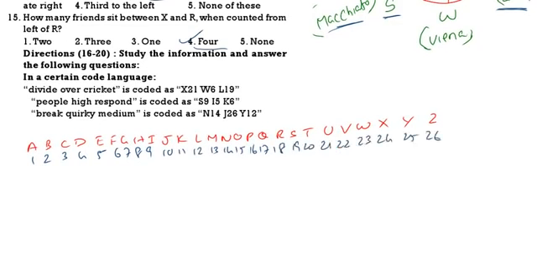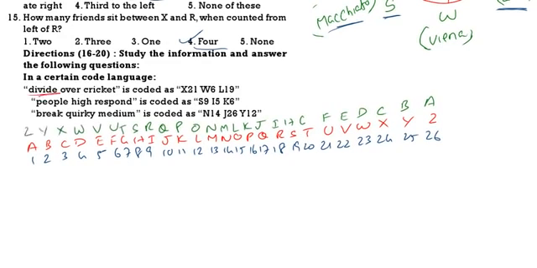Then write down the alphabets in reverse. A, B, C, D, E, F, G, H, I, J, K, L, M, N, O, P, Q, R, S, T, U, V, W, X, Y, Z. Now see how we can write the codes.